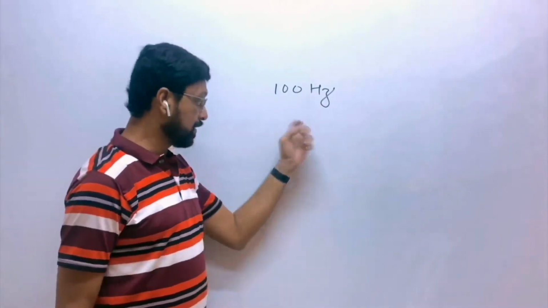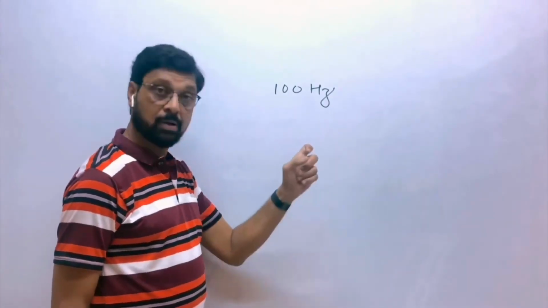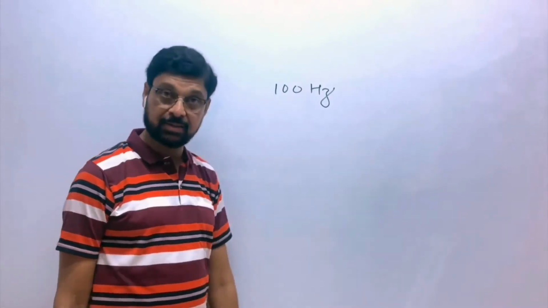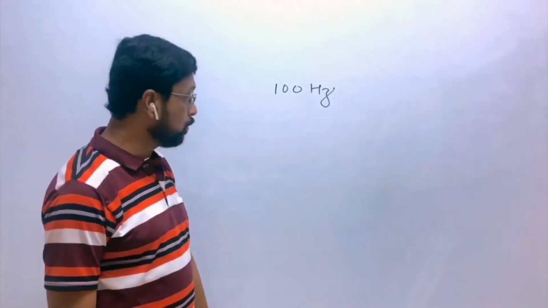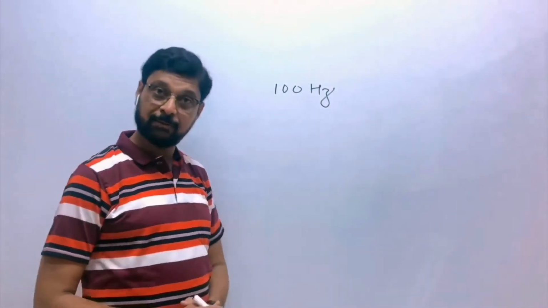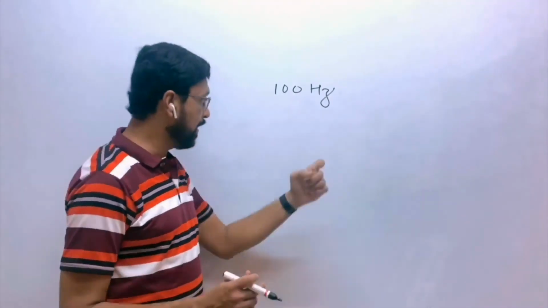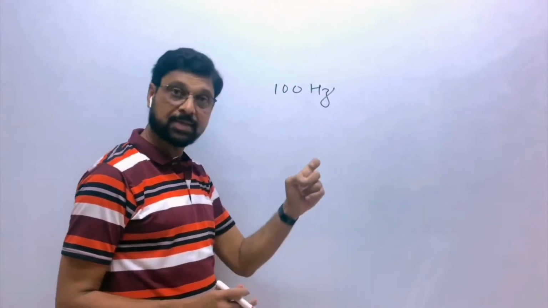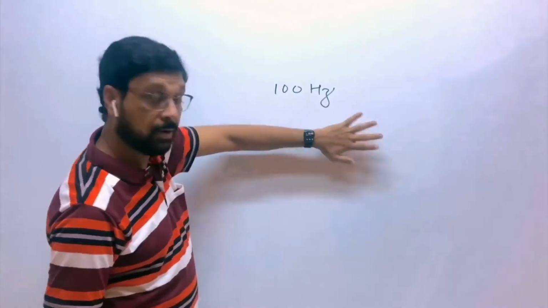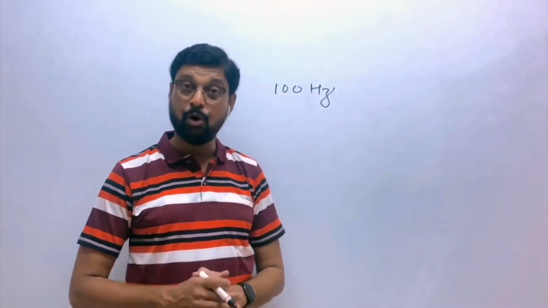So in this case, look again, I'm striking the board. The frequency of vibration is 100 hertz. Now, suppose if I strike it like this, what do you think? Will the frequency be more or less? पहले ऐसे strike किया, like this. Then I strike it like this. In which case is the frequency more?